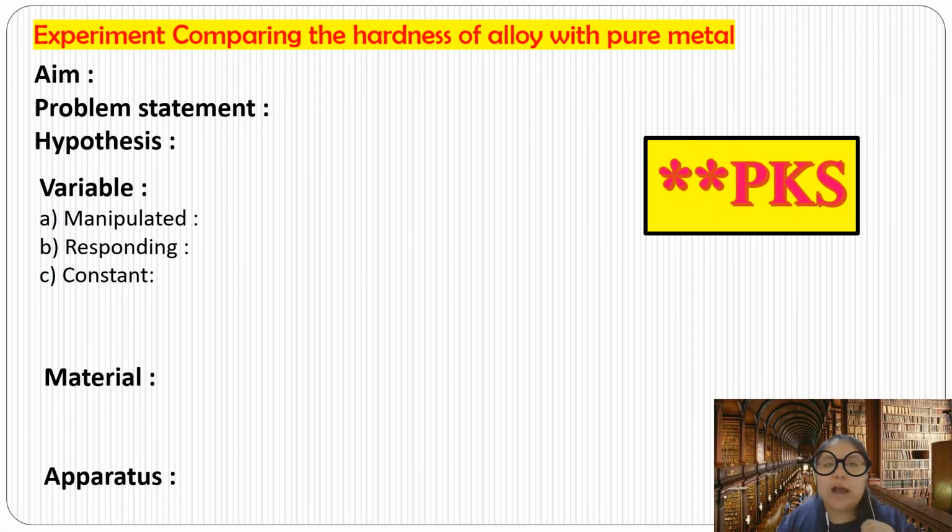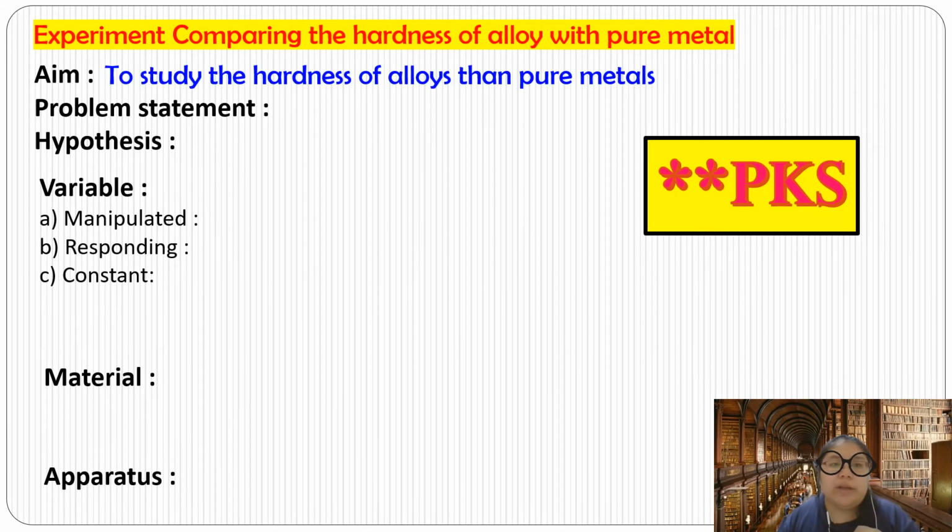Okay, so after I introduce all the alloys, there is one of the PKS. You need to complete it. So you just copy what I show you here. Okay, so the first one, this experiment, the title should be comparison of the hardness of the alloy and also the pure metal. So the first one is the aim, what you want to study. Okay, we need to study the hardness of the alloy, that it's higher than the pure metal. So we study the hardness of alloy versus the pure metal.